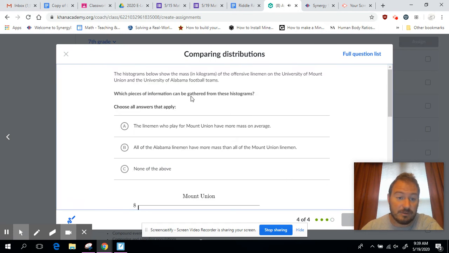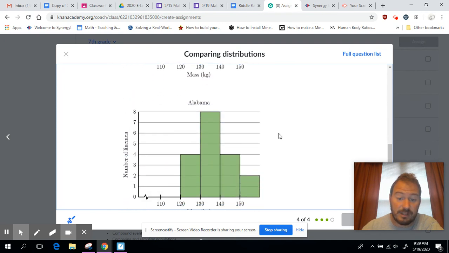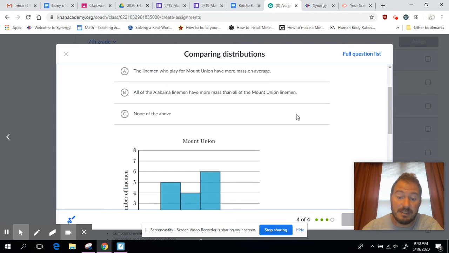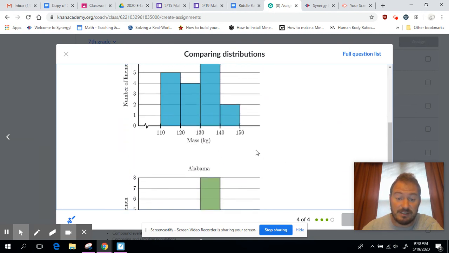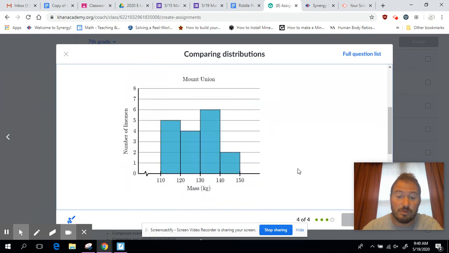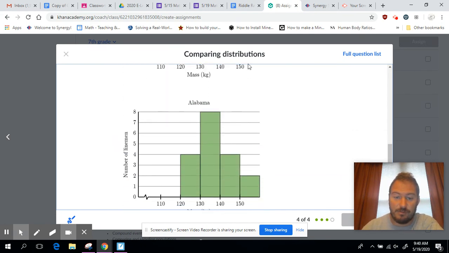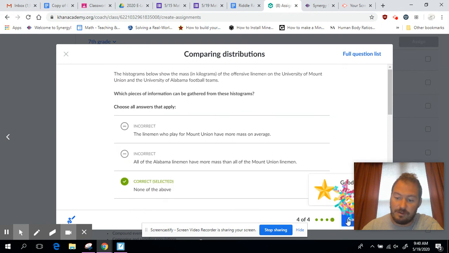Okay, and the last one in this set, we're going to look at a histogram based on football teams. So we're going to look at the data. All right, and the first question is, the linemen who played for Mount Union have more mass on average. Looking at these, no, you can see that this data is here, and when we look at the histogram data, it's more to the right, so that was not true. And all of the Alabama linemen have more mass than the Mount Union linemen. Nope, there's overlap, so not all of them. So again, none of the above would be the answer.